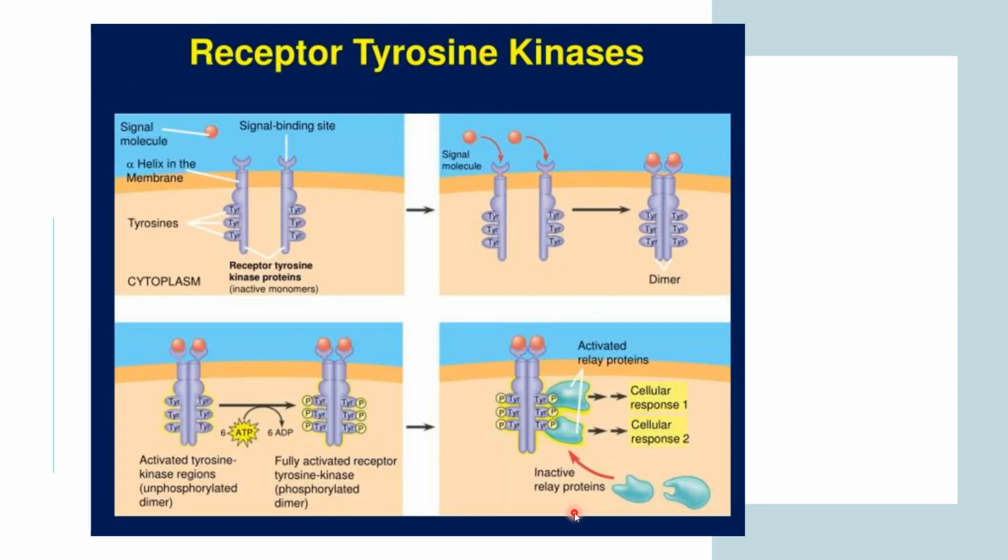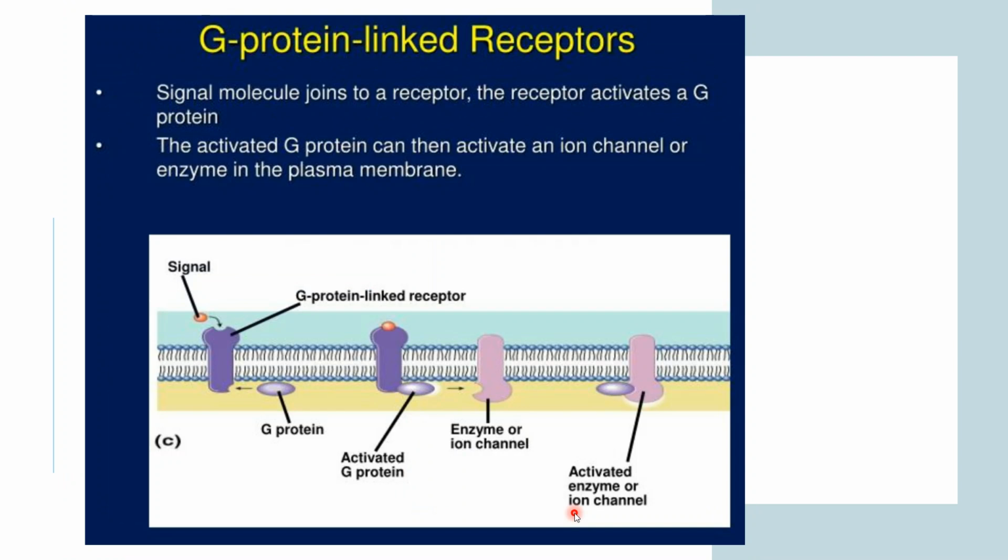So if it is clear, then moving forward to G protein linked receptors. This is the third one, the G protein linked receptor. So what does it do? The signal molecule joins to a receptor. The receptor activates the G protein, and the activated G protein can then activate an ion channel or an enzyme in the plasma membrane. So what happens?